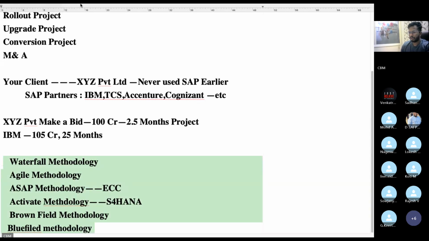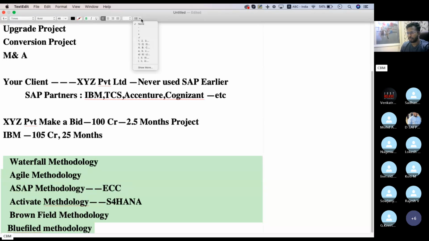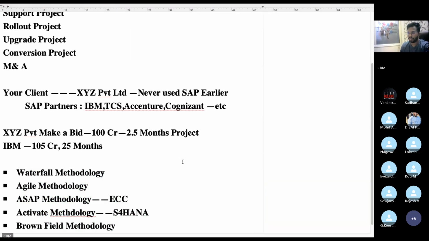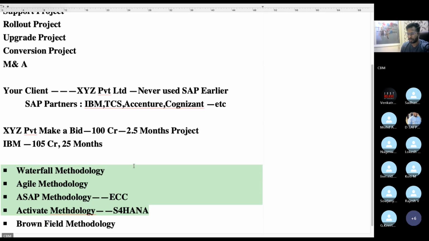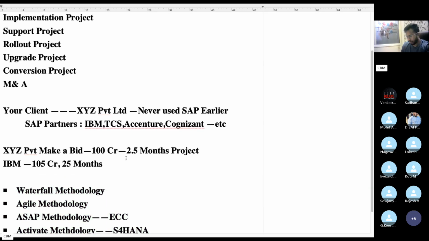We will deal with these methodologies in the upcoming classes: agile methodology, SAP methodology, Activate methodology, and waterfall. We'll deal with these four methodologies in the upcoming classes. So methodology is how to implement SAP.